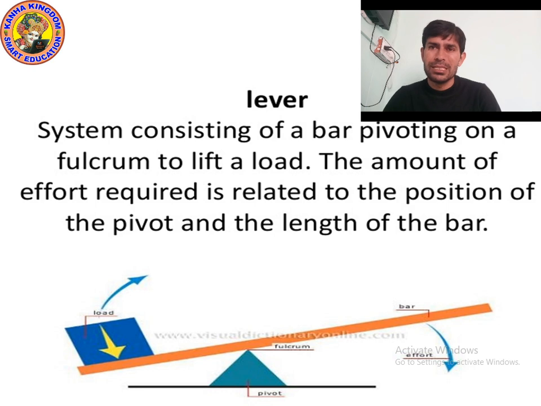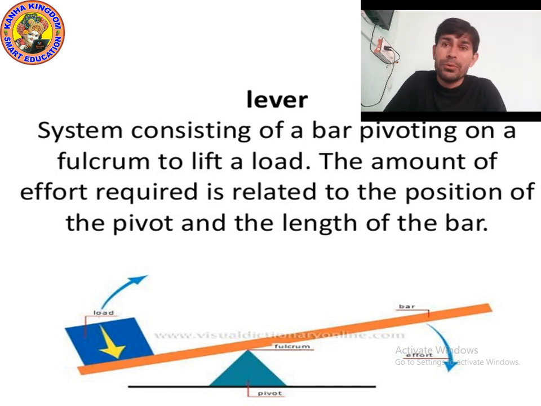Fulcrum is the center point, used to lift any load. The effort, meaning the force required, is related to the position of the pivot and the length of the bar. So I spoke different words: load, effort, pivot, fulcrum.